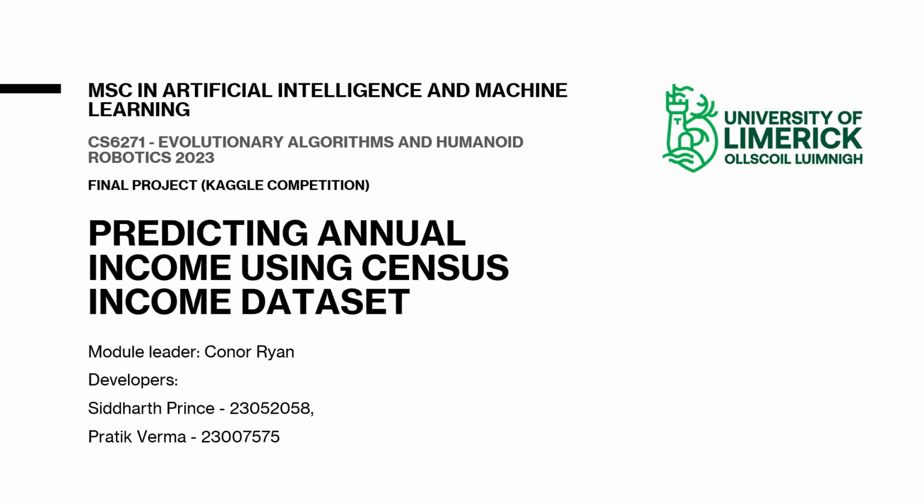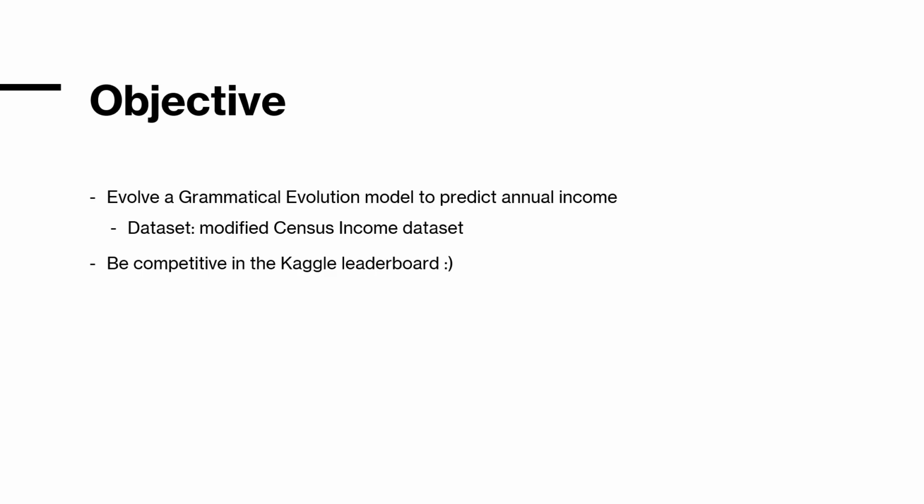So this is our attempt to predict annual income using the census dataset. Our objective was to create a grammatical evolution model which can solve the classification problem to predict whether the person represented in the dataset has an income greater than 50,000 per annum or not.